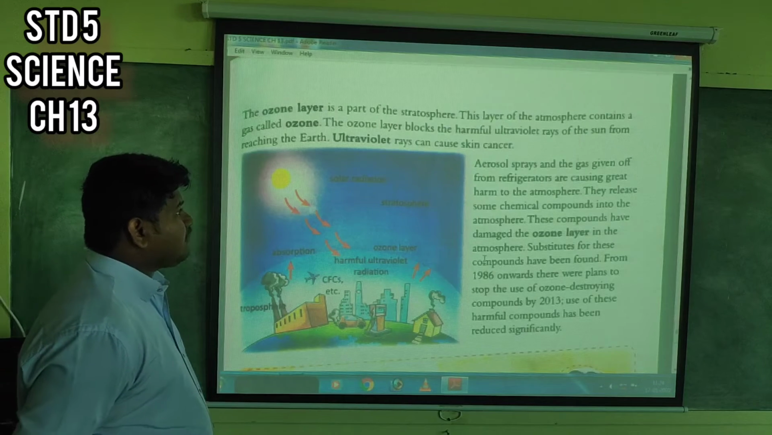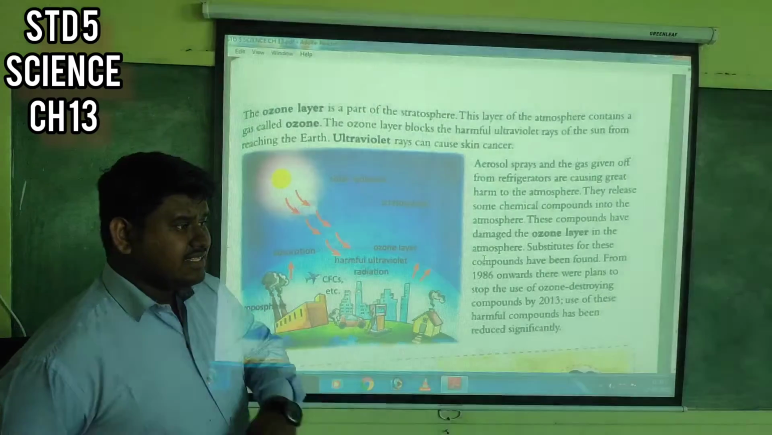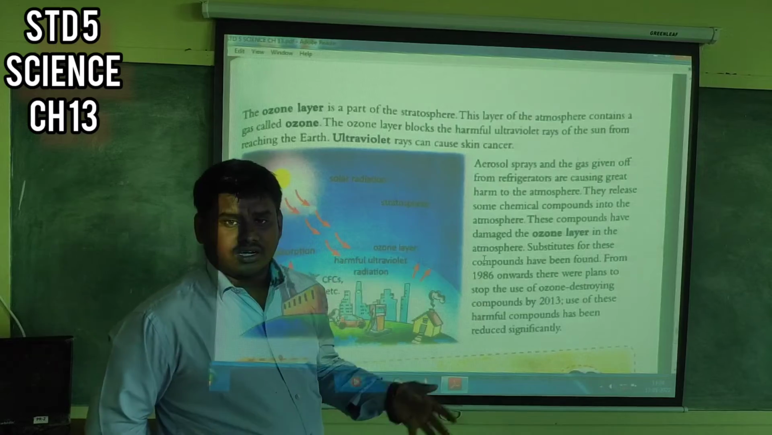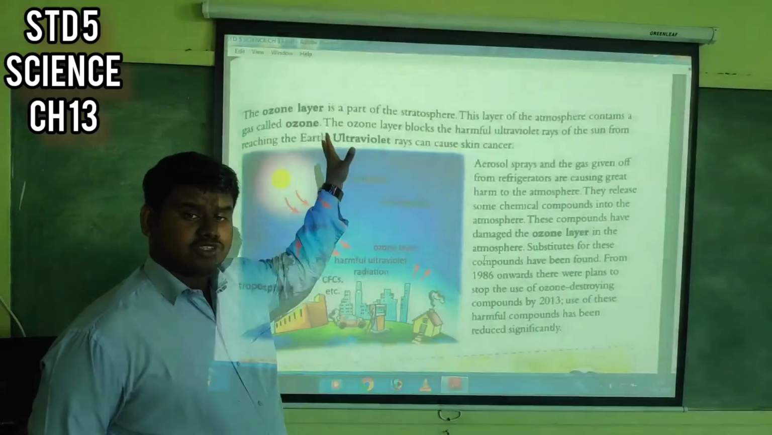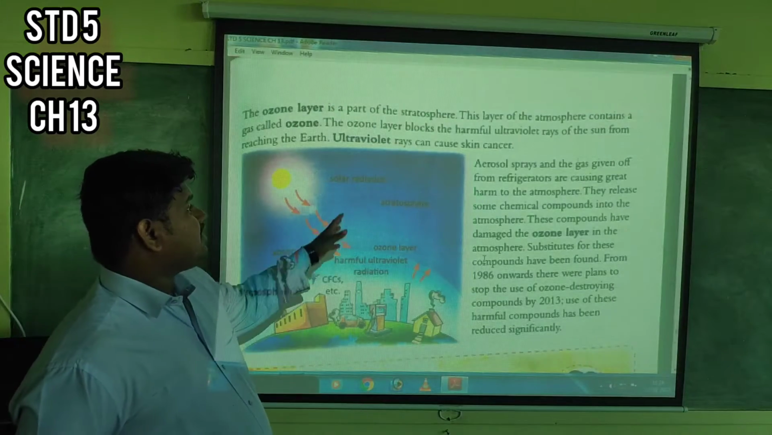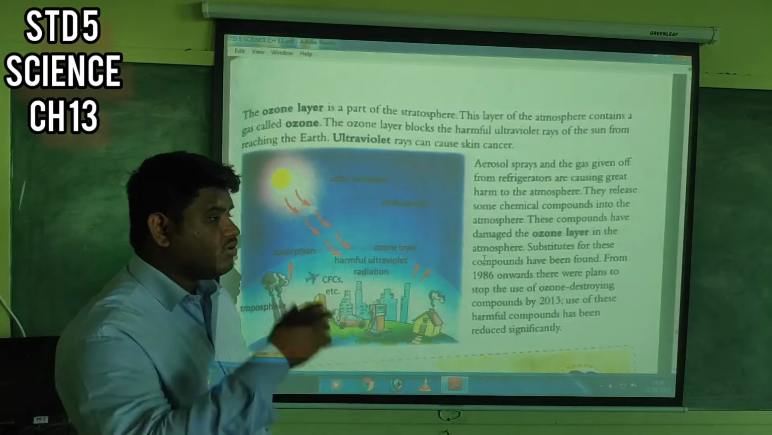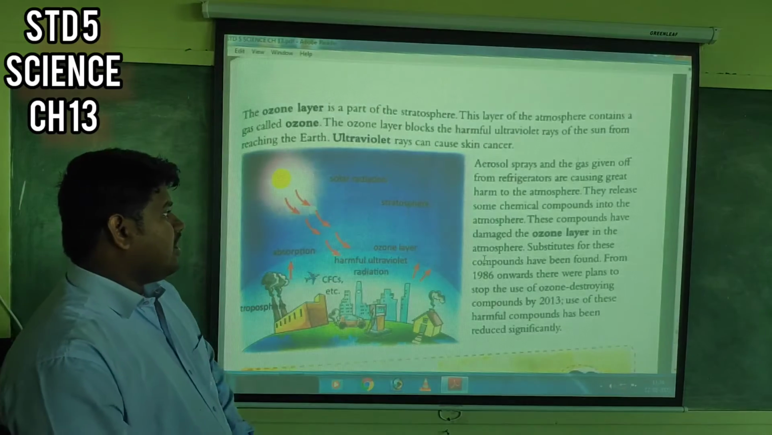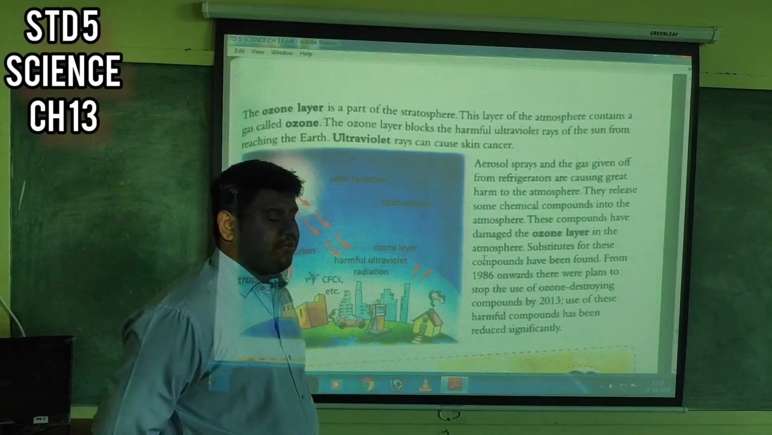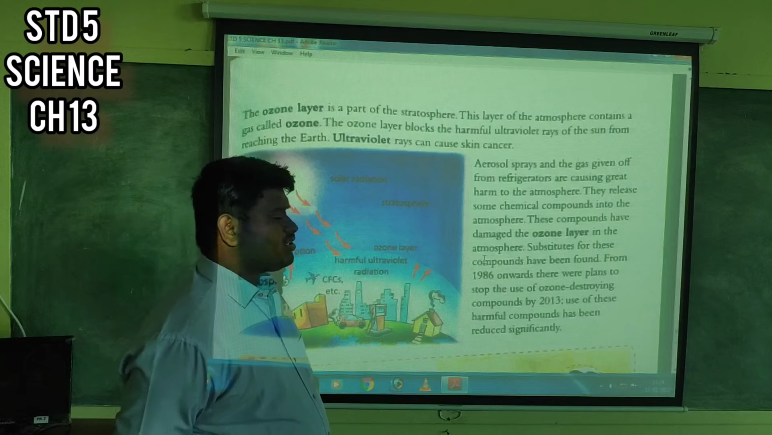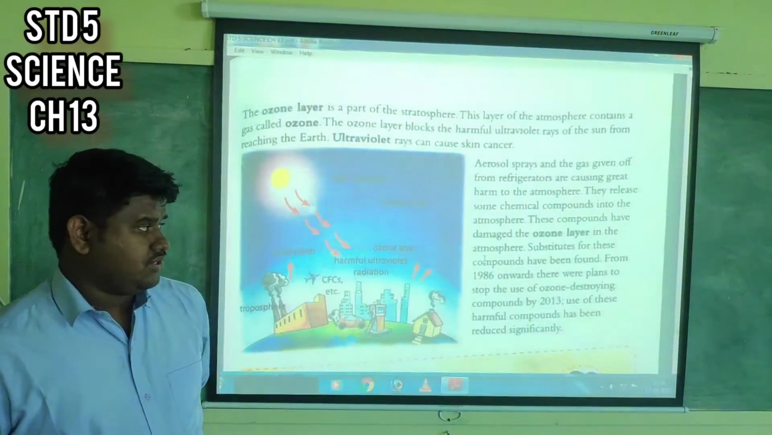The ozone layer blocks the harmful ultraviolet rays of the sun from reaching the earth. So this is a sort of filter. Okay. So it blocks the ultraviolet rays that come from the sun to the earth. And ultraviolet rays can cause skin cancer. If those rays fall on our skin, that also causes skin cancer. Okay. Aerosol sprays and the gas given off from refrigerators are causing great harm to the atmosphere. They release such chemical compounds into the atmosphere. Those compounds damage the ozone layer as well.